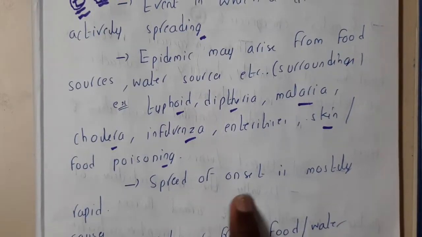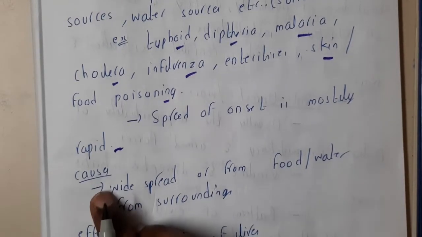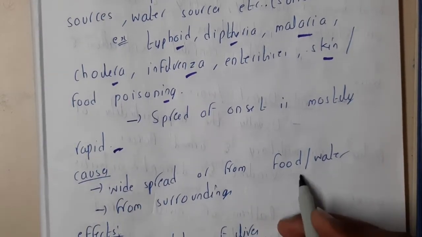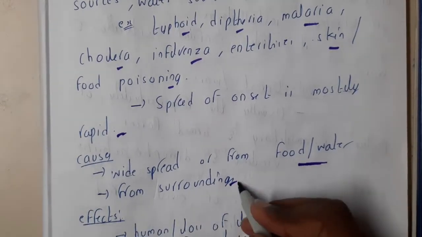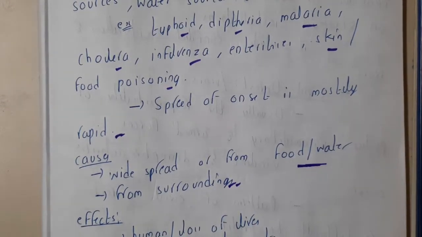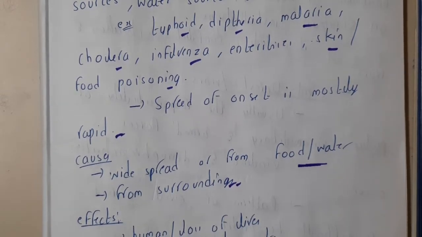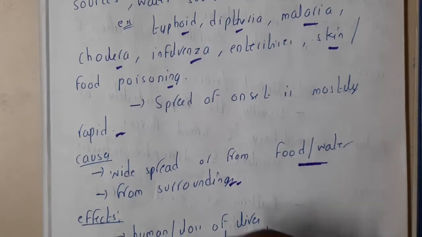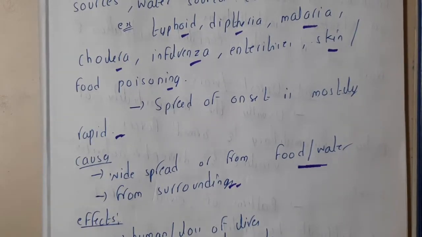The onset of spread is mostly rapid. The main causes would be widespread contamination of food or water, and similarly the surroundings. I specify surroundings because a disease could be caused without your interaction with food or water. If a mosquito bites you, you might end up with some kind of disease, right? That is why it is a surrounding cause. You are not drinking or eating something.